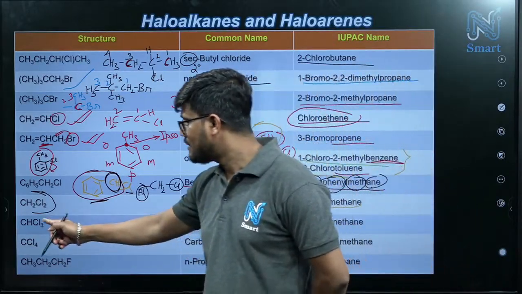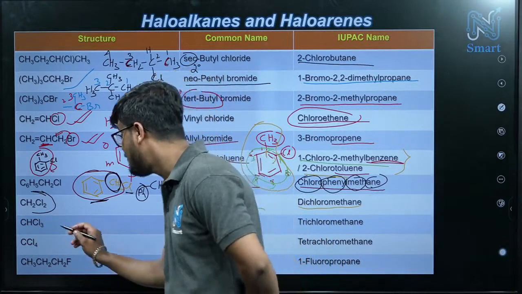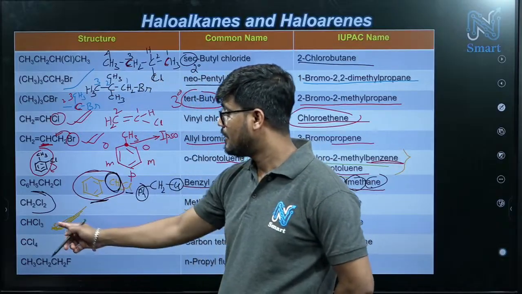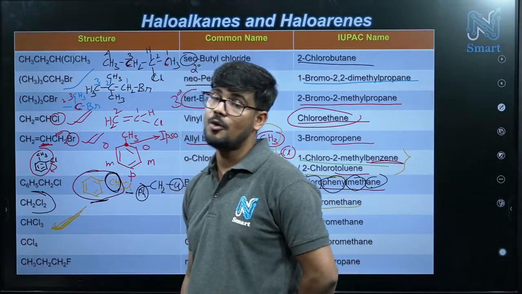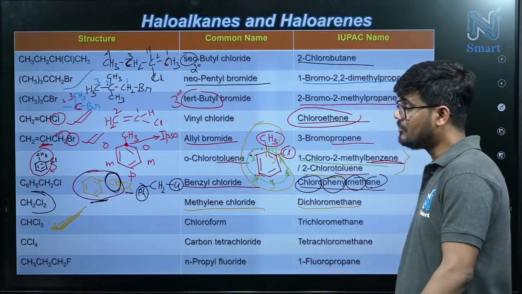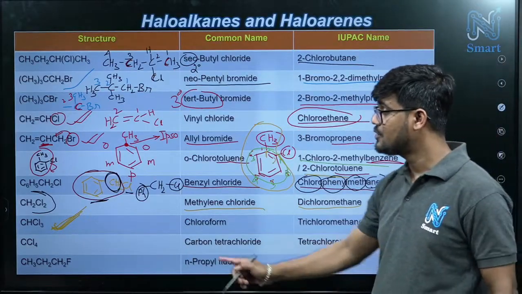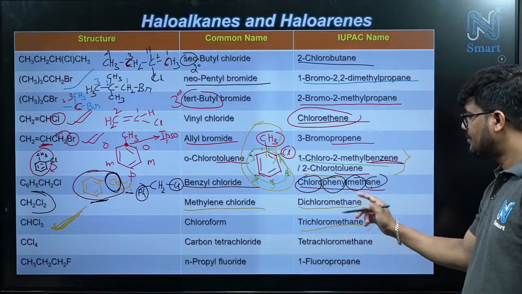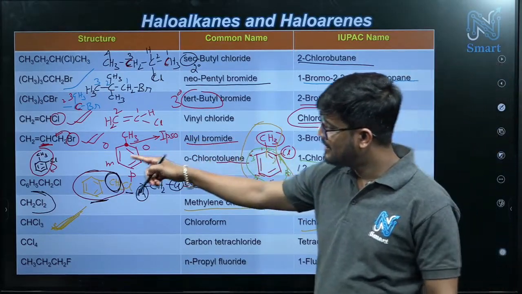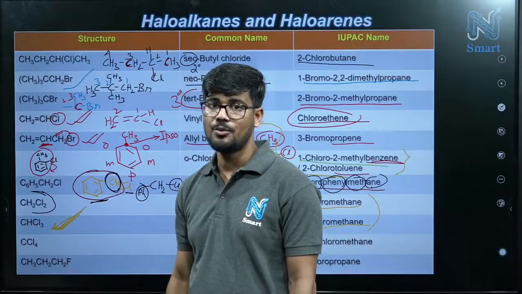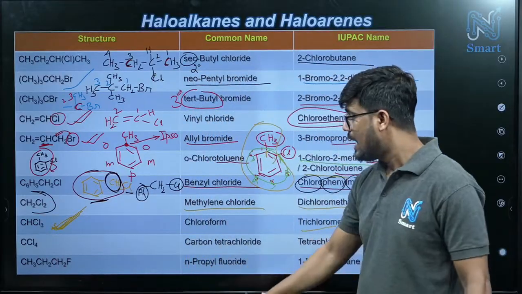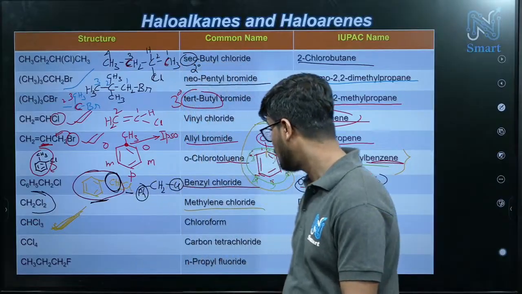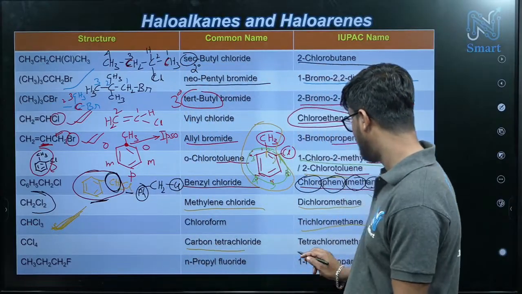Okay. Next, this one, CHCl3. This one is very important. Chloroform, CHCl3. In so many reactions we have this as a reagent. So this is chloroform, trichloromethane, just like the previous one was dichloromethane. And the last one, CCl4, tetrachloromethane or carbon tetrachloride.